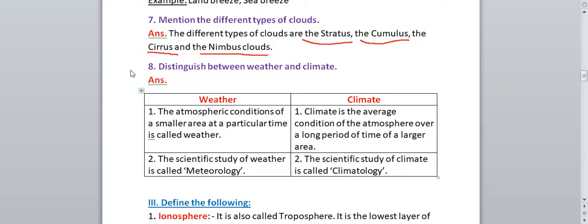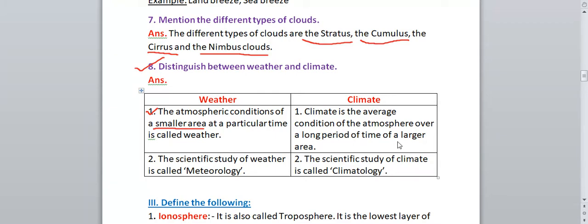Right, now the 8th question: we have to write the differences between weather and climate. For this, make 2 columns. Okay, first of all, we'll write the definition of weather. What is weather? The atmospheric condition of a smaller area at a particular time is called weather. Means, if you take the atmospheric condition of a small area at a particular time, that is called weather. And climate is the average condition of the atmosphere over a long period of time for a larger area.